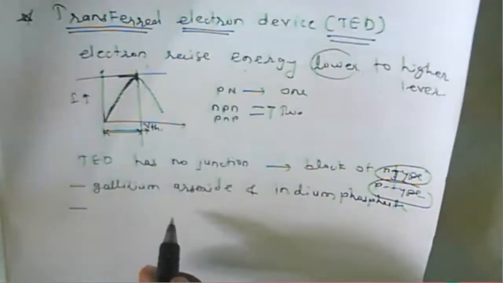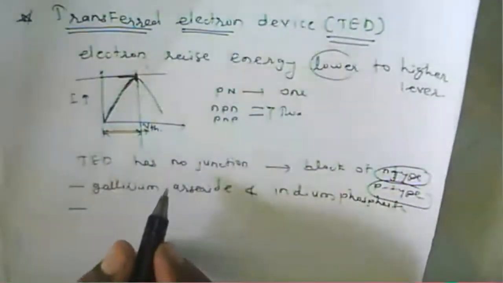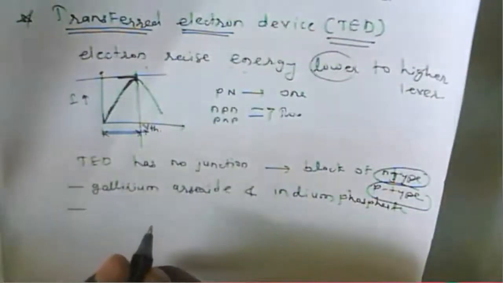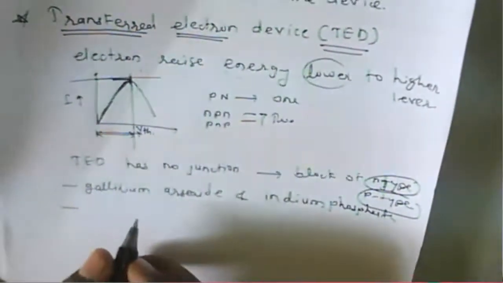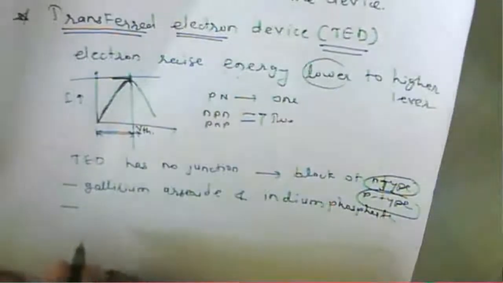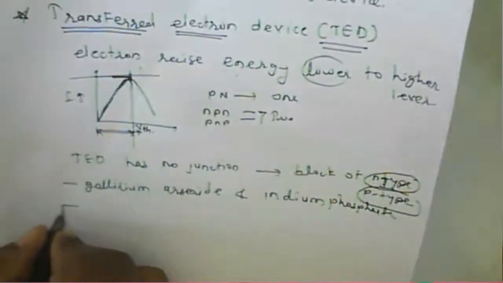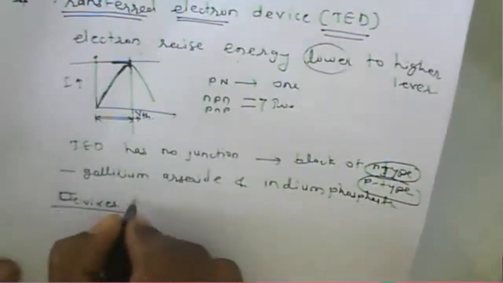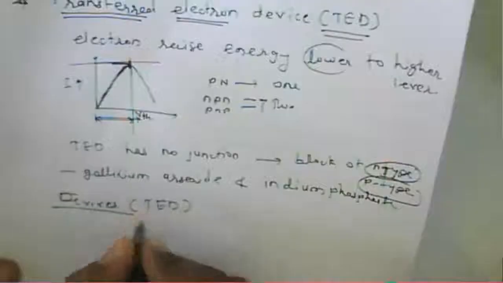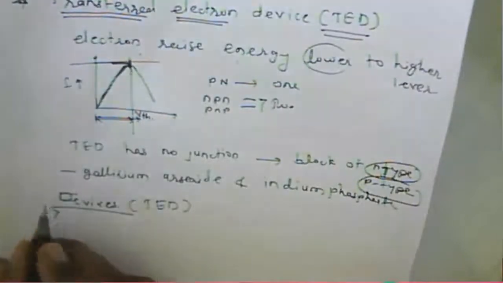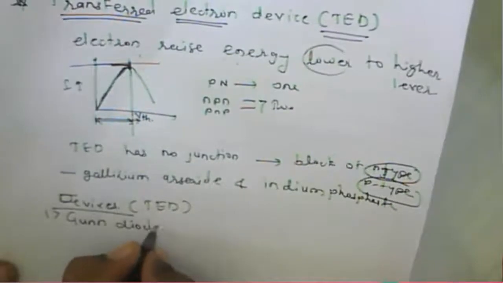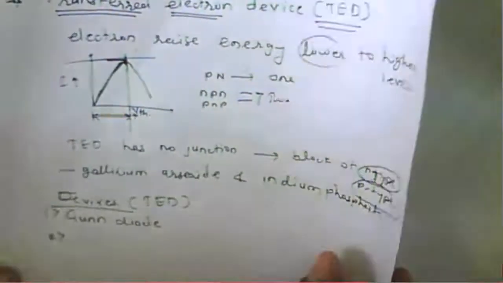But in the case of a transfer electron device, the electron transfer takes place above that particular thermal energy level. This means the diode will work for high power generation. So there are various devices, the TED devices, transfer electron devices. Those devices include the Gunn diode.